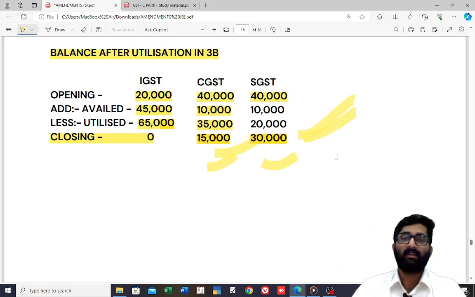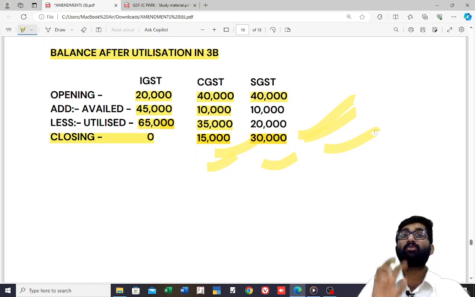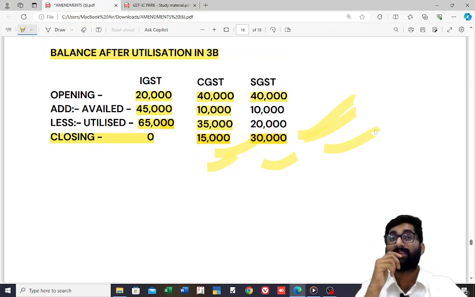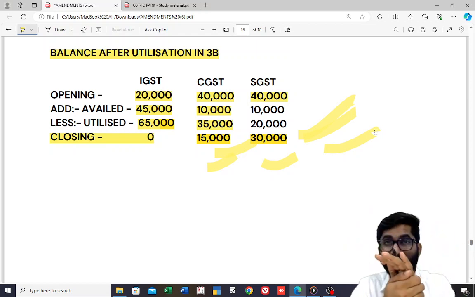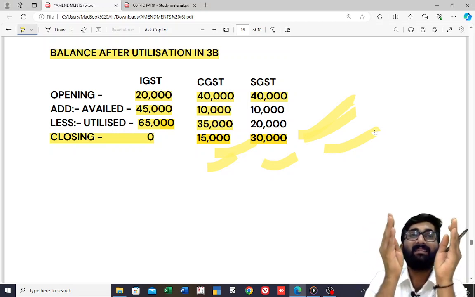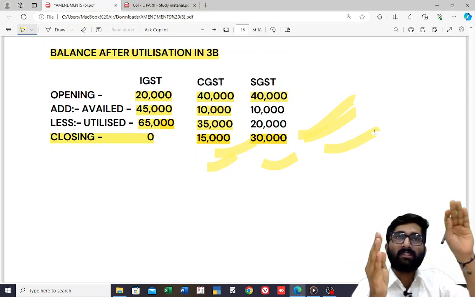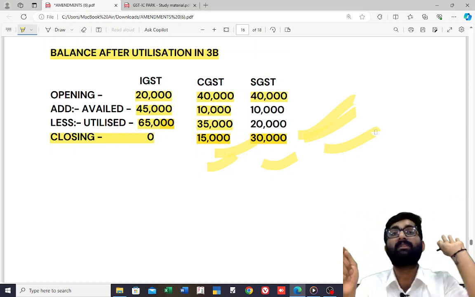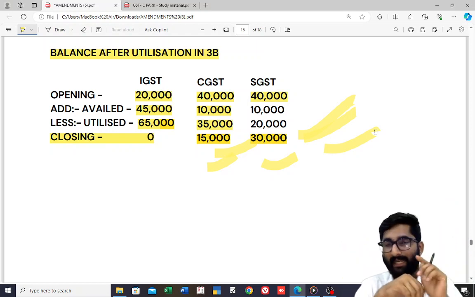In short, the total is 30,000 plus 15,000, that is 45,000. This total of 45,000 is not below 30,000. If the balance in IGST, CGST and SGST, put together, falls below the wrong availment, then it will invoke interest.